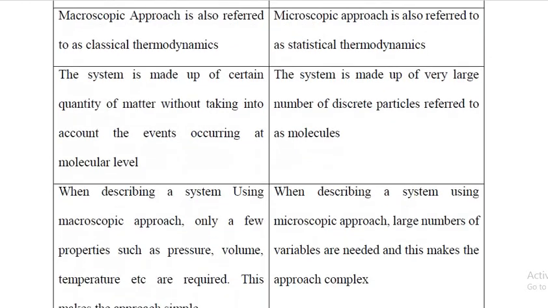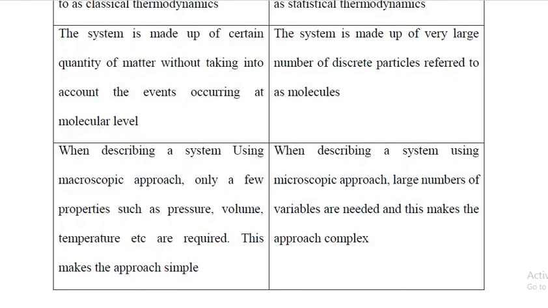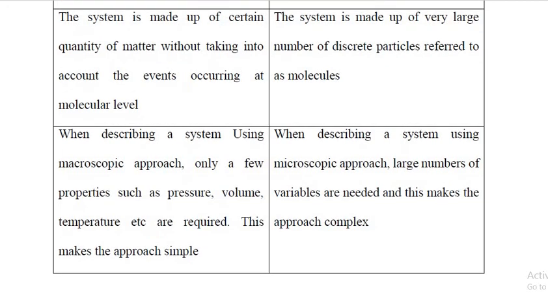Next, when describing a system using macroscopic approach, only a few properties such as pressure, volume, temperature are required. This makes this approach simple, whereas while describing the microscopic approach, a large number of variables are needed, and this makes this approach complex.